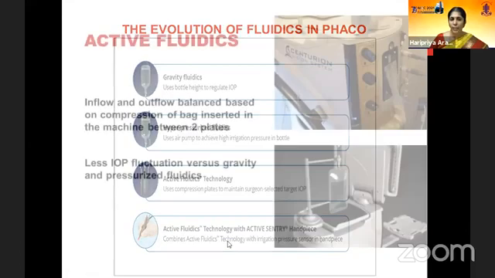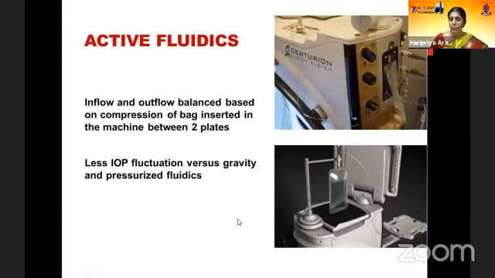In terms of the active fluidics, basically it differs from the gravity fluidics in that the bag goes into the bay behind the machine and the bag is compressed by two plates, and this helps to balance the inflow and the outflow. So this also helps greatly in the anterior chamber stability during surgery. This is available today with the Centurion phaco system.